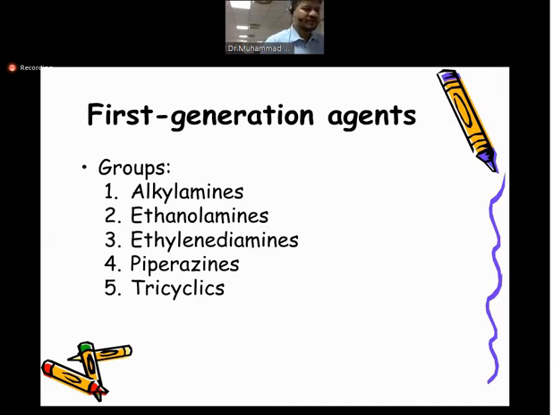So the first generation is further classified into 5 classes. This is basically a chemical classification. They are classified according to their chemical structures: alkylamines, ethanolamines, ethylene diamines, piperazines, tricyclics. So 5 classes are there, and this is more related to their chemistry. We will discuss them one by one. Otherwise the function is the same, but you should know which drug belongs to which group of the first generation.